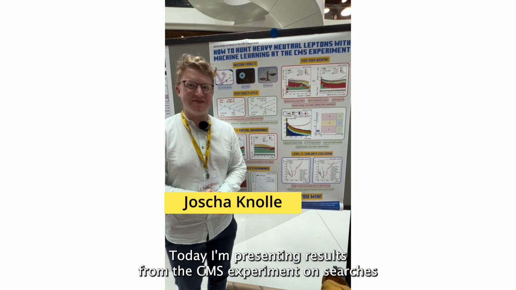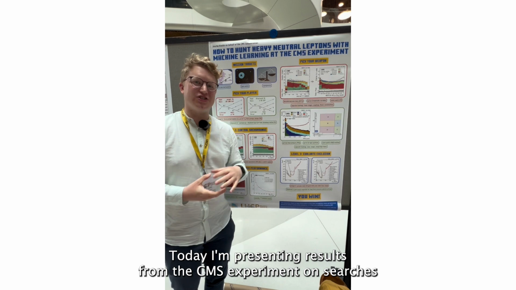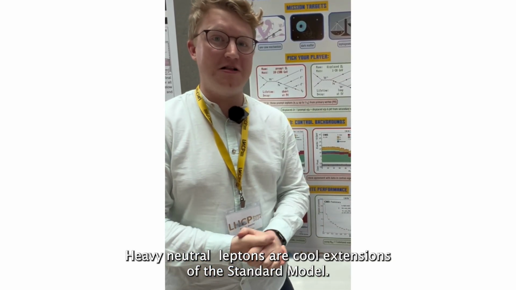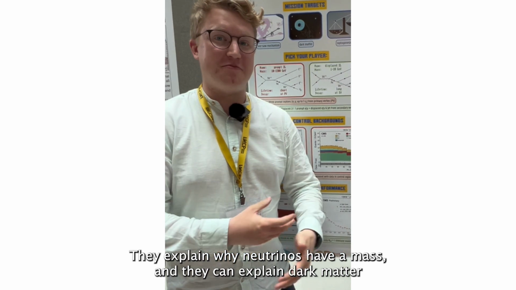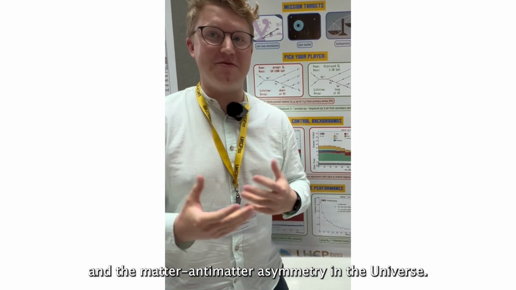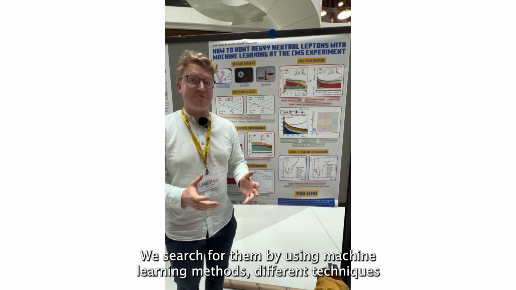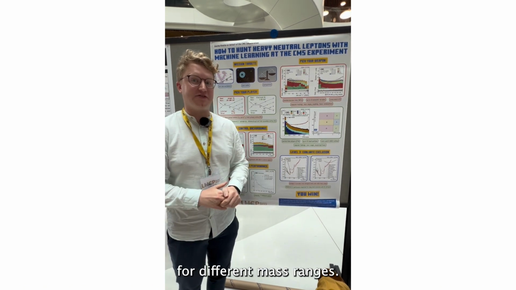Today I'm presenting results from the CMS experiment on searches for heavy neutral leptons. Heavy neutral leptons are well-motivated extensions of the standard model. They explain why neutrinos have a mass, and they can explain dark matter and the matter-antimatter asymmetry in the universe. We search for them by using machine learning methods, with different techniques for different mass ranges.